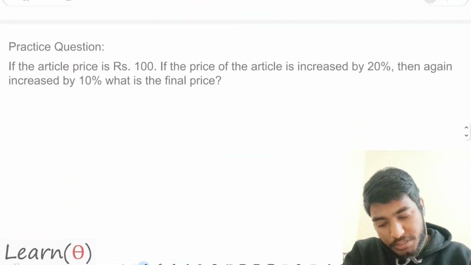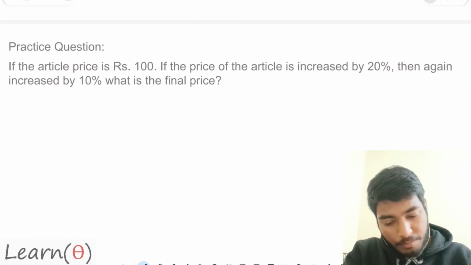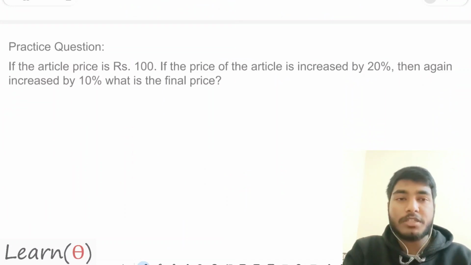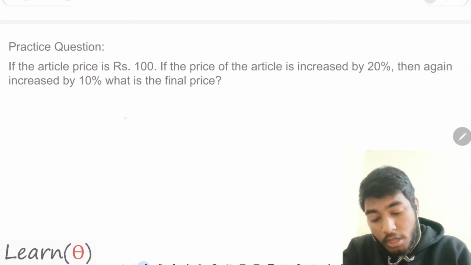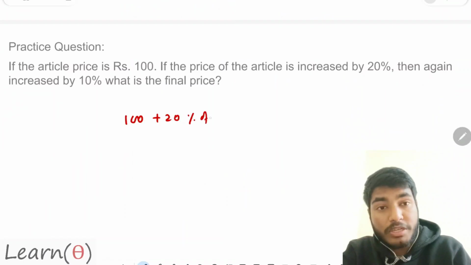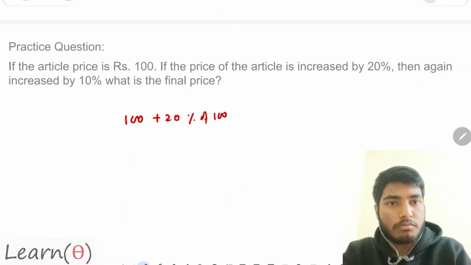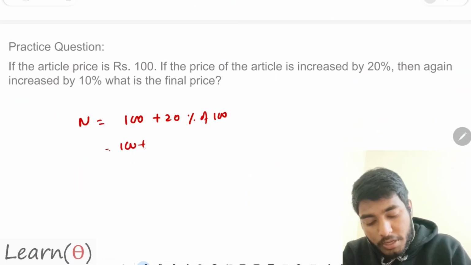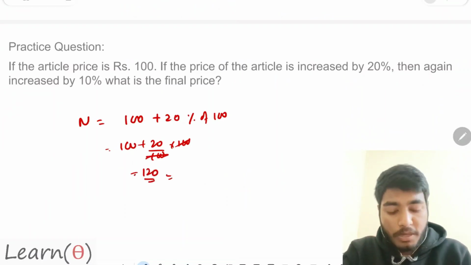Question says, if the price of an article is 100, and the price of the article is increased by 20% and then by 10%, what is the final price? Earlier the price was 100, now it is being increased by 20%. 20% of what? 20% of the earlier value. So the new price is 100 plus 20 by 100 into 100. This gives me a value of 120. So the new price is 120.